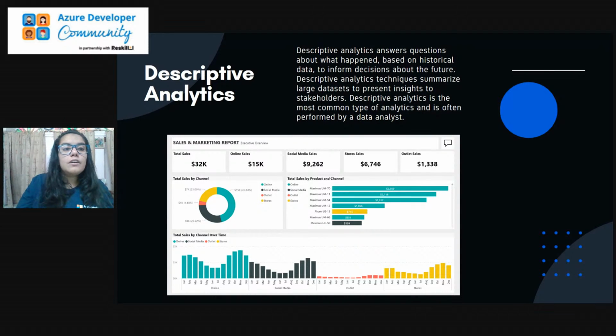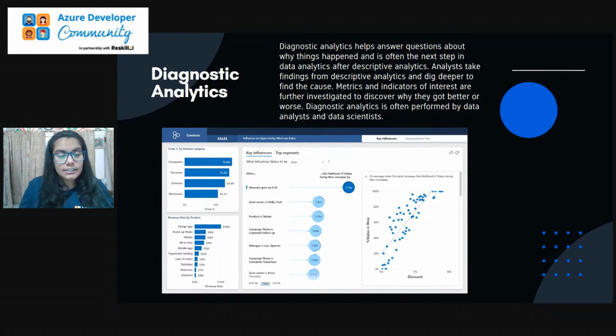Next we have diagnostic analytics. Diagnostic analytics is again a branch of data analytics, which helps in answering the question of why things happen. In descriptive analytics we learned about what happened. Now diagnostic analytics will tell us why things happen, such as why the trends were going down.